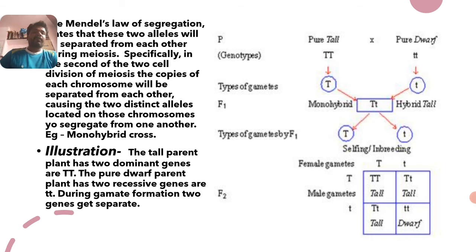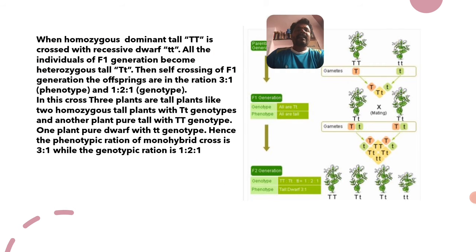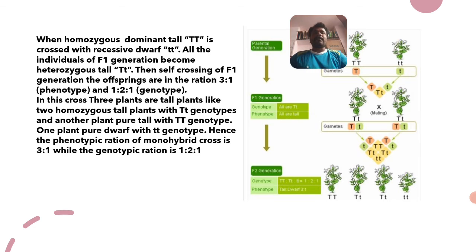And a very important thing here: when homozygous dominant tall, capital T, is crossed with the recessive dwarf, small t, all the individuals of the F1 generation become heterozygous tall. I am telling you, heterozygous tall.